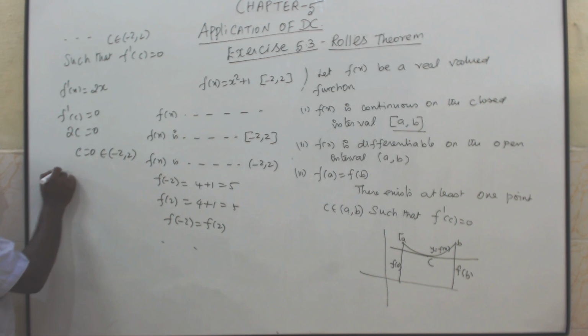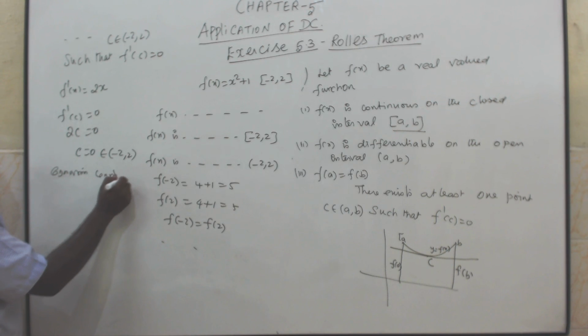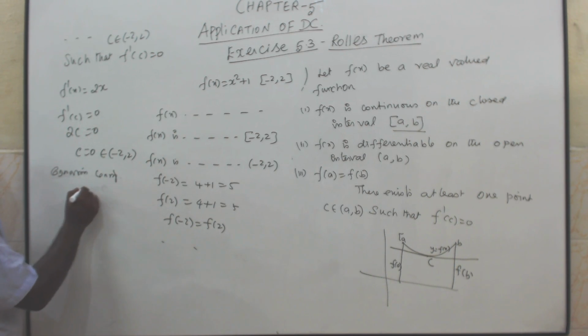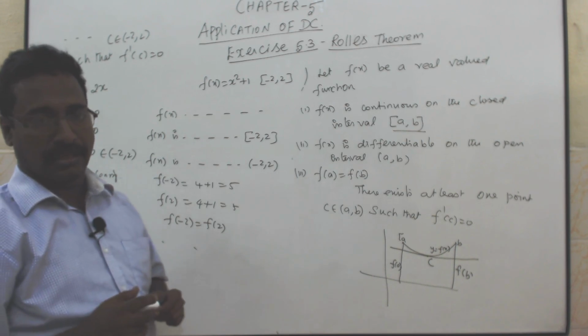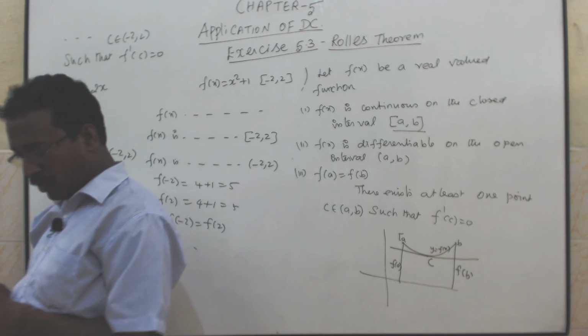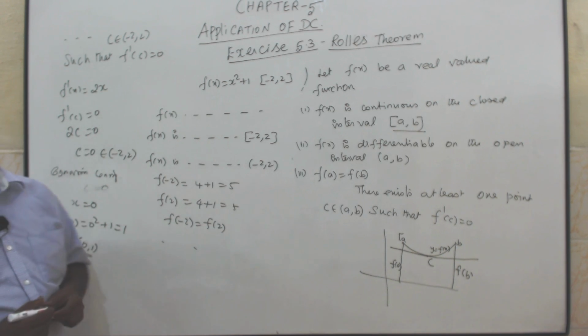Rolle's constant, c equal to 0. Therefore, c equal to 0 means x is equal to 0. Substitute x is equal to 0. What is the value of y? That is f of 0, that is 0 square plus 1 equal to 1. Therefore, (0, 1) is the point on the curve.